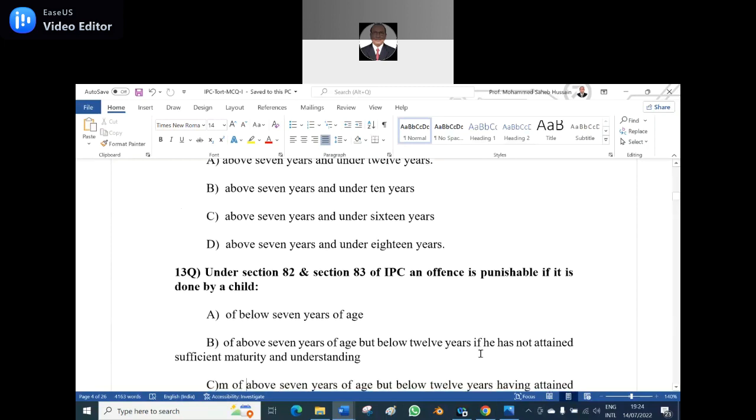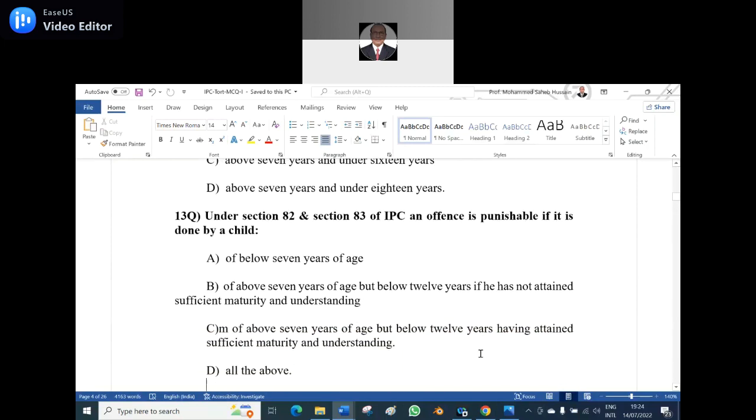Yes, sir. 13th question. Under Section 82 and Section 83 of IPC, an offense is punishable if it is done by a child A, of below 7 years of age, B, of above 7 years of age but below 12 years if not attained sufficient maturity and understanding, C, above 7 years of age but below 12 years having attained sufficient maturity and understanding, D, all the above.